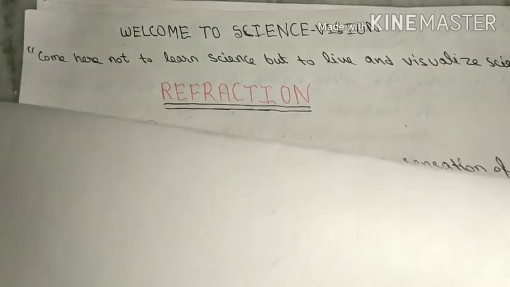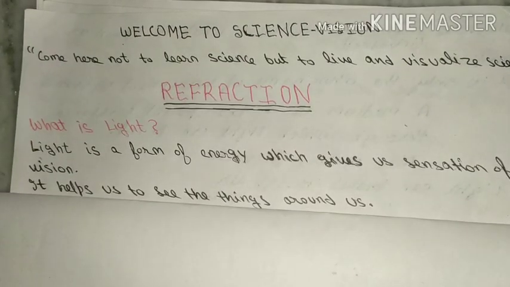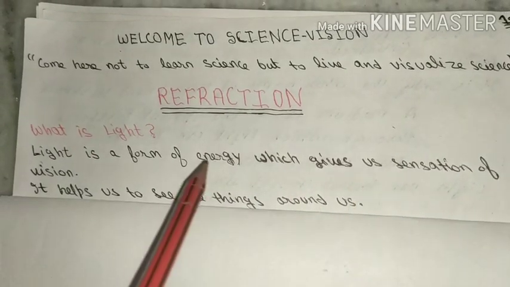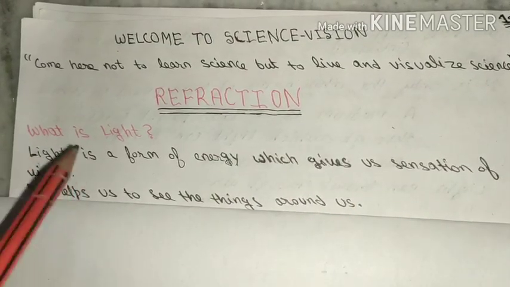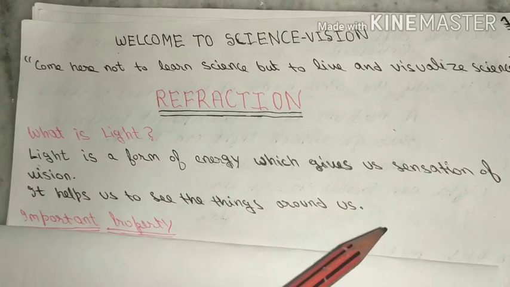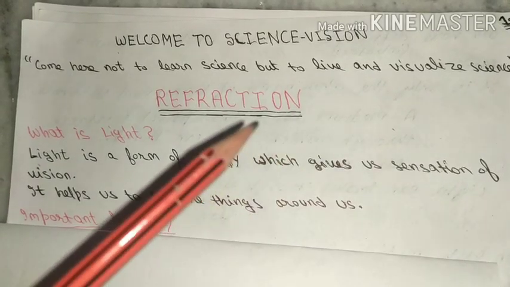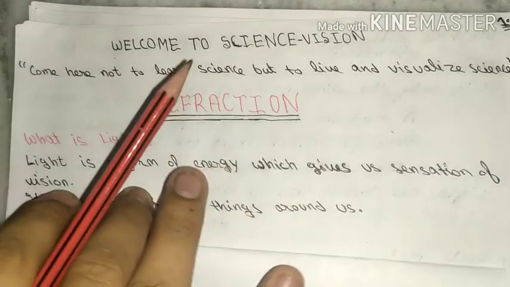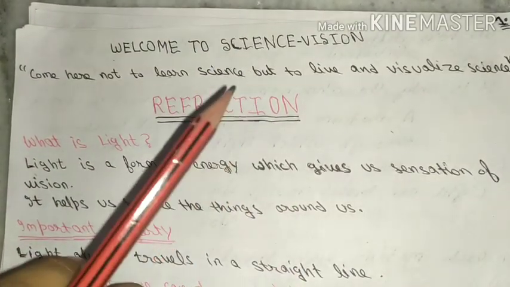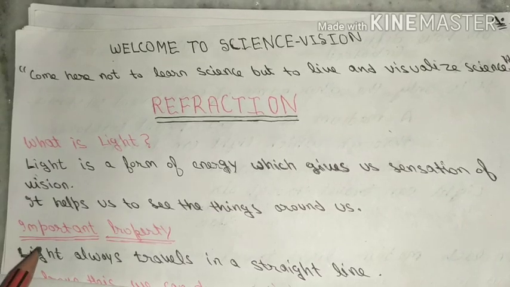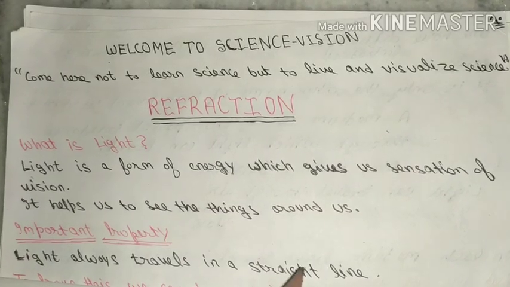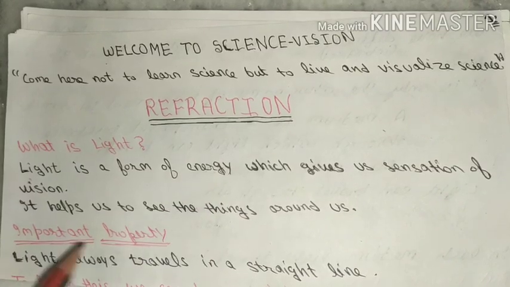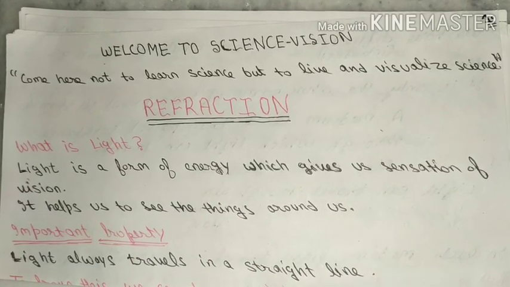Firstly, you have learned the definition of light. What is light? Light is a form of energy which gives us the sensation of vision. Basically it helps us to see the things around us. Light has many properties, but one of its important properties is that light always travels in a straight line. So how can we prove that light always travels in a straight line?